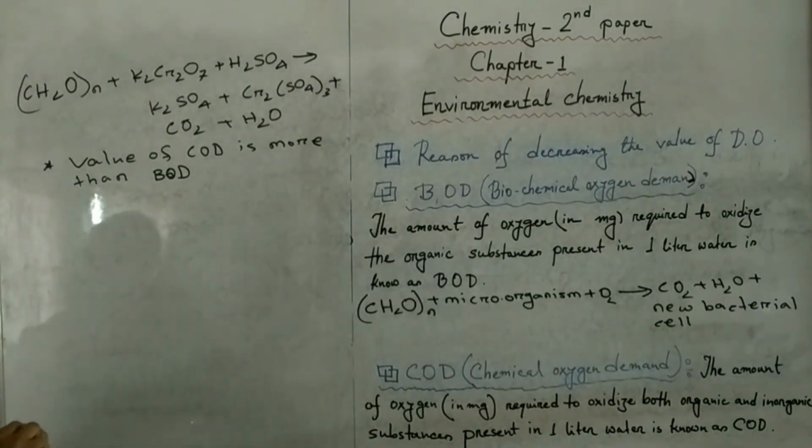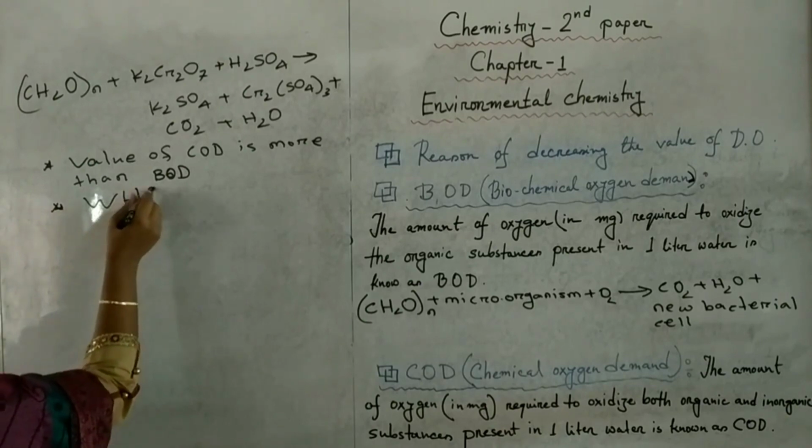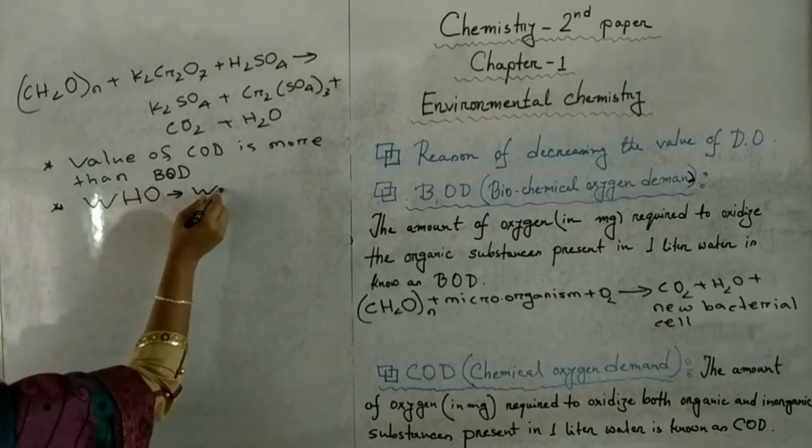Then another difference you can say, according to WHO. Do you know what is the full form of WHO? World Health Organization.